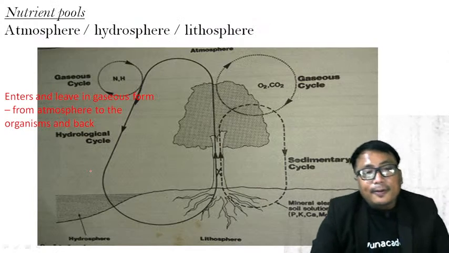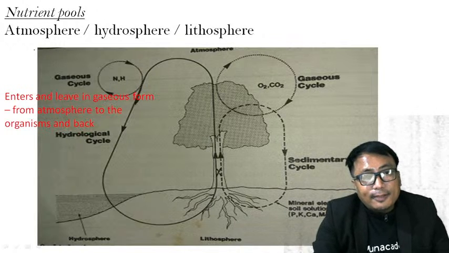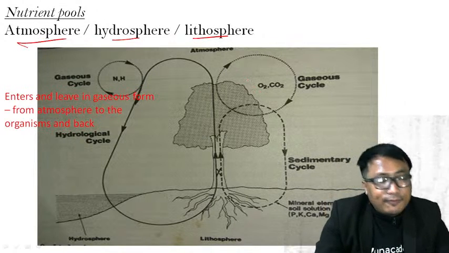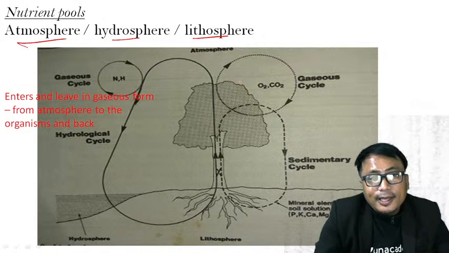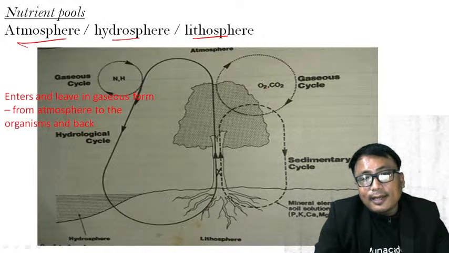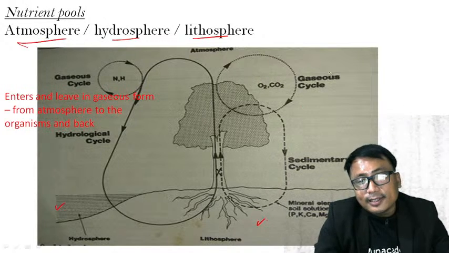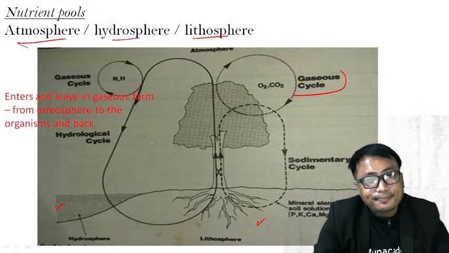Clear? Nutrient pool, let us see: atmosphere, hydrosphere, lithosphere. Suppose the flow of the nutrient involves only the atmosphere and does not involve the water body or the land area, it is known as a gaseous cycle.